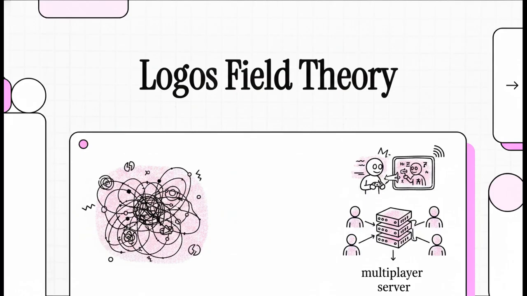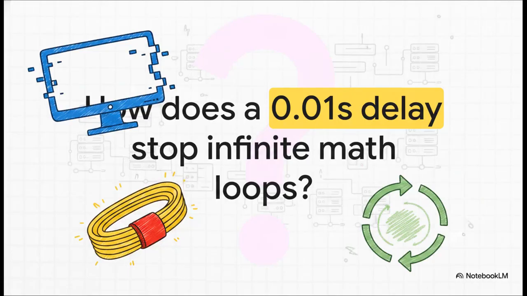But Logos field theory, or LFT, approaches this differently. Instead of just pretending that infinity isn't there, it suggests we need to completely change how we think about the universe, rendering data for the observer. So how exactly does a tiny 0.01 second processing delay keep the entire universe from just blowing up into infinite mathematical loops? We are going to answer this massive question by exploring what is essentially the biggest glitch in physics and the ultimate hardware patch that finally fixes it.